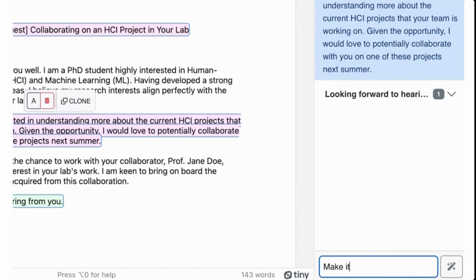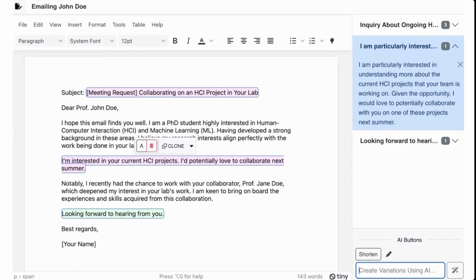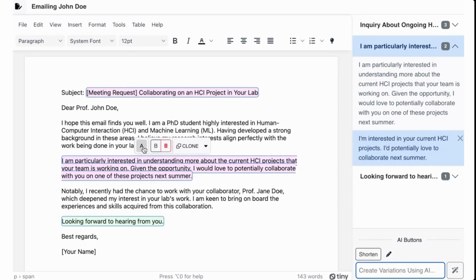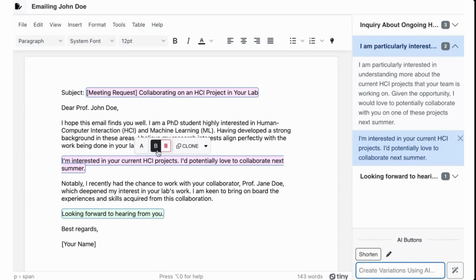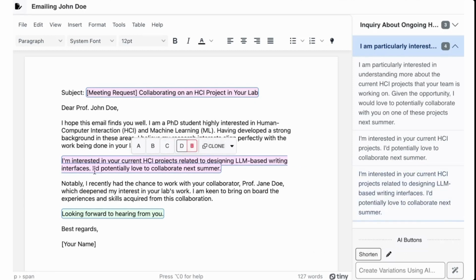So I can just make it shorter, and press enter. And it doesn't overwrite the original text. Instead, it just creates another variation that sits side by side. I could then take this piece from the AI, clone it, and then edit it to my liking. And let's do another one.